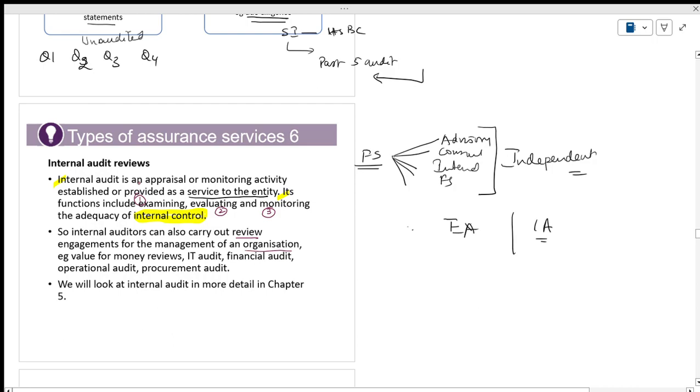What are the review engagements? Value for money. What is the value for money? I told you last class. What is value for money? I didn't get you. What is value for money audit?